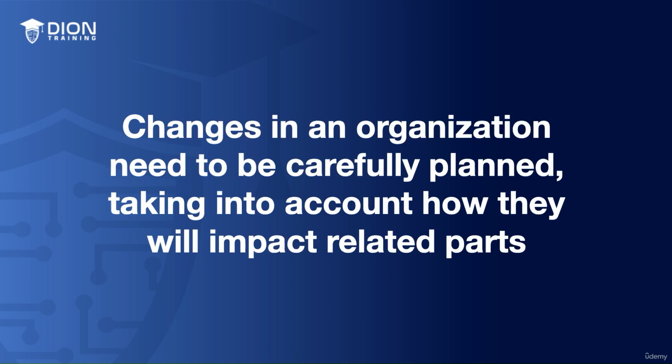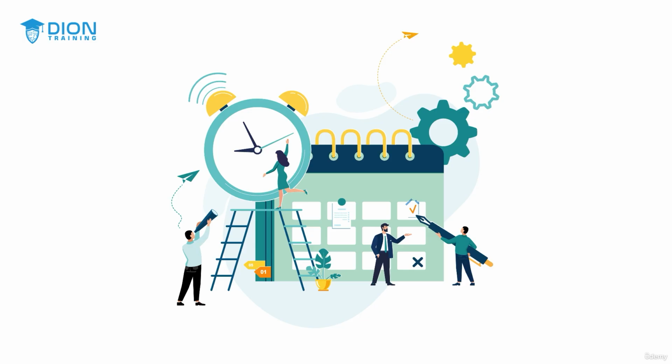Changes in an organization need to be carefully planned, taking into account how they will impact related parts. For significant changes, it's a good idea to test them first. Every change should have a backup plan to roll back if it leads to negative or unexpected results. If changes might disrupt the system or workflow, they should be scheduled carefully, often during a designated maintenance window. After implementing the change, its effects should be evaluated and the entire process should be reviewed and recorded to learn lessons for future change projects.